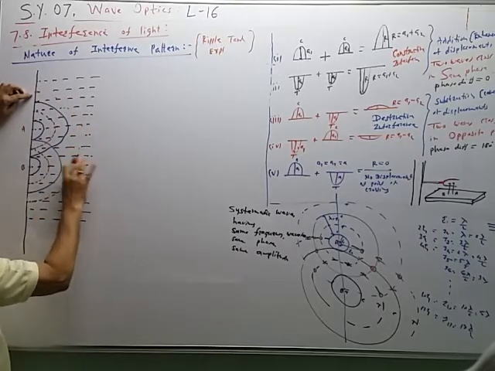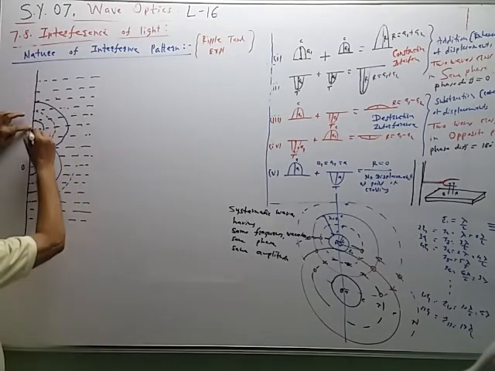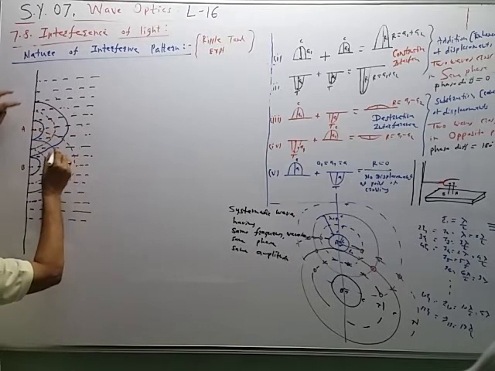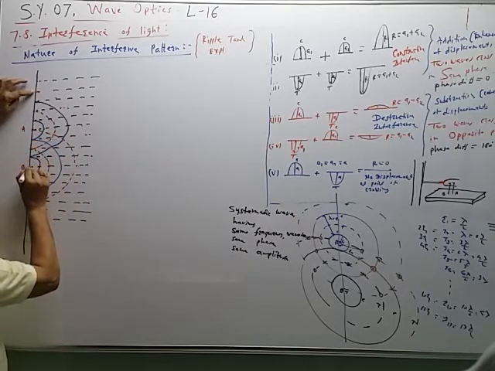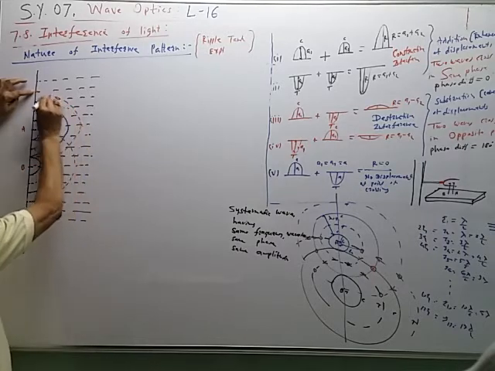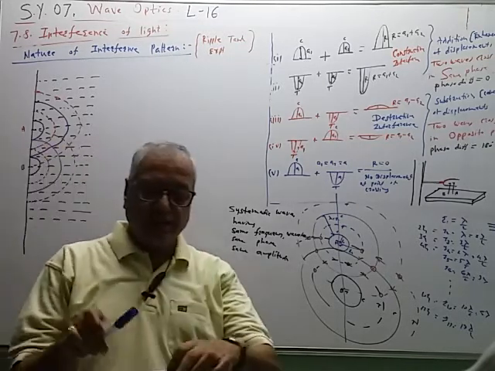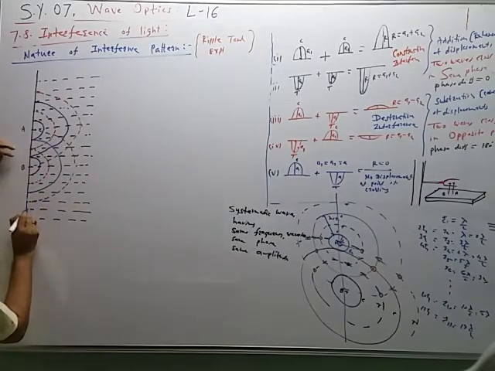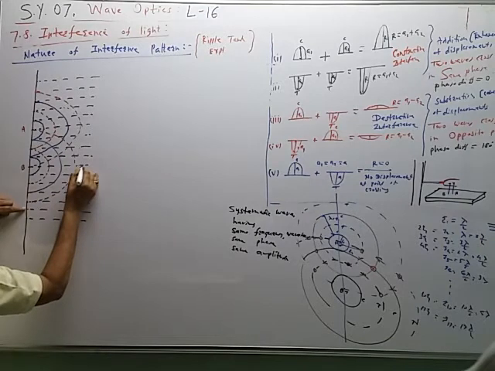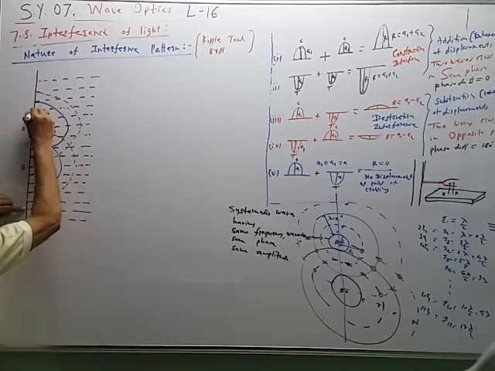Sorry, this is wrong. Like this. So 1, 2, 3, 4. Yes, now it is correct. Like this. Next is a असे 4-5 circles काढायचे. 1, 2, 3, 4, 5. Fifth line.